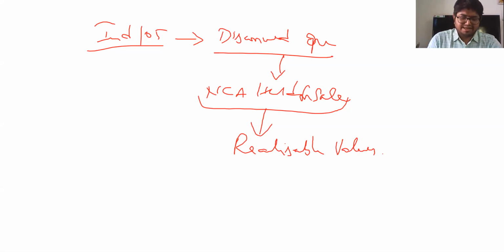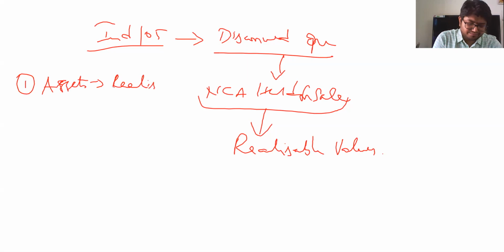Now, the moment it is identified as a discontinuing operation under AS 24, or a discontinued operation under Ind AS, what are the financial impacts? Number one, assets are shown at realizable values. That means if I sell it, what is the price I get? Never show those values at usable values. Value in use is no more relevant. You have decided to sell it off. Don't talk about usage value now. Realizable values are to be recognized in your books of accounts for assets.